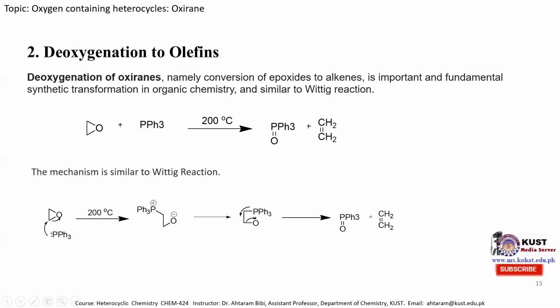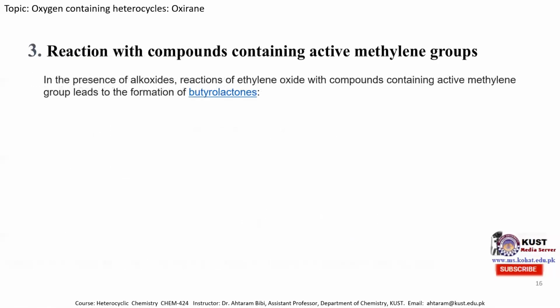So generally, an oxirane molecule is converted to an alkene molecule when it is treated with triphenylphosphine at 200 degrees centigrade. The third reaction is a reaction with a compound containing an active methylene group. It is mentioned here. This is the active methylene group. When it is treated with an epoxide, we obtain the